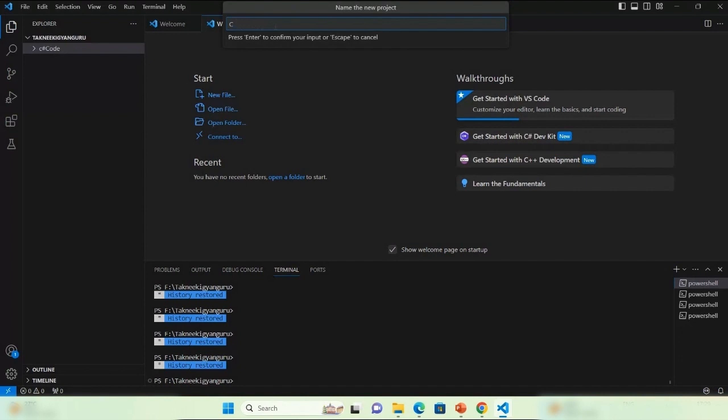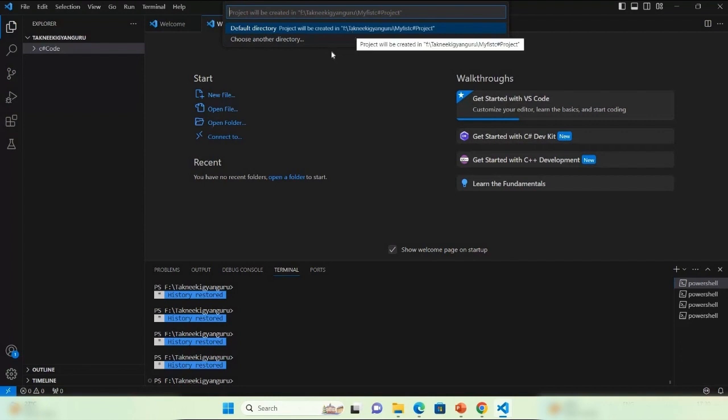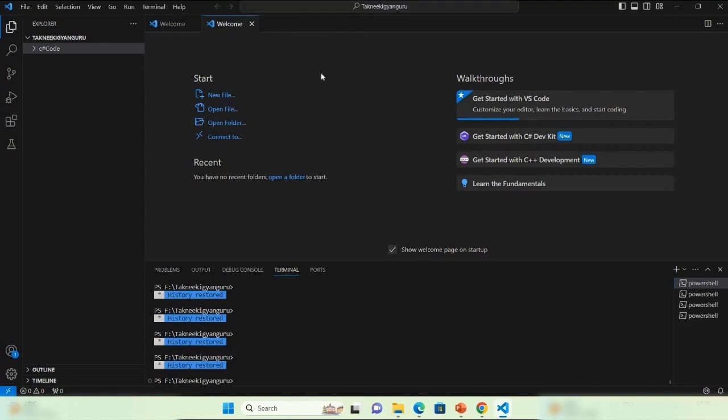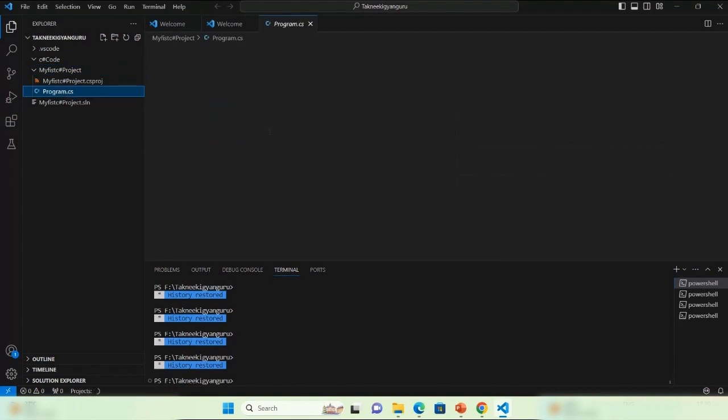You can give my first C# project. Okay, default directory or choose any other directory. Let's say default directory. We'll create a new folder over here. You can see my first project, the project details, and this is the program file. From here the application will run. Right, let's remove it.